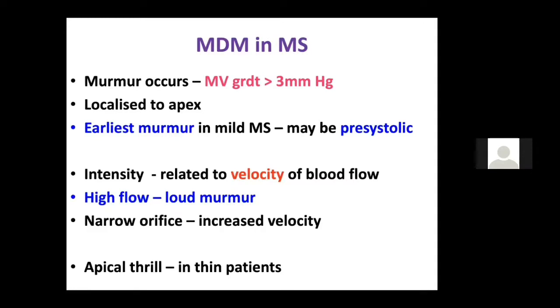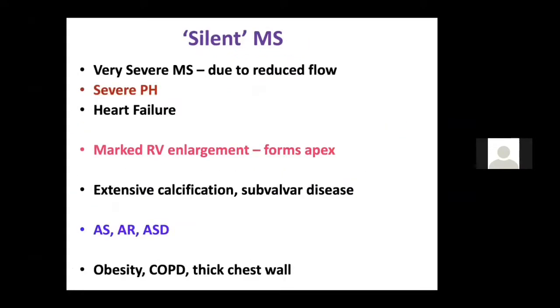In a narrow orifice, you will get an increased velocity. But you should always remember that thrill is not a feature of MS. It is very rare to get a thrill in a patient with MS as compared to a systolic thrill in MR. So in MS, the thrill is very difficult to appreciate. Only in thin patients you may get a thrill.